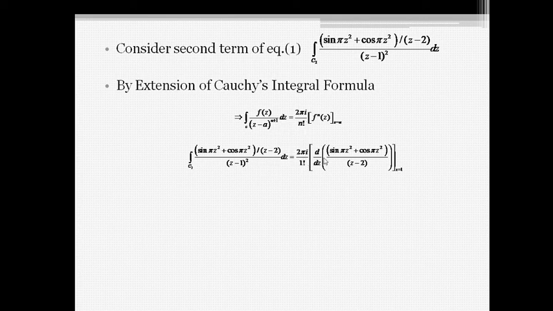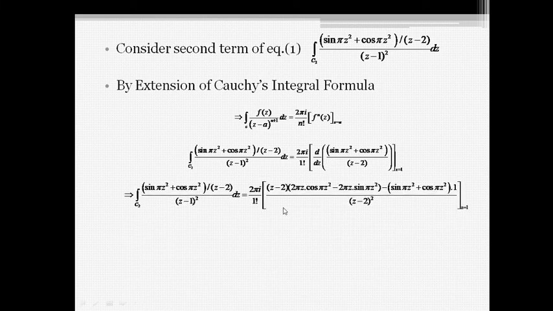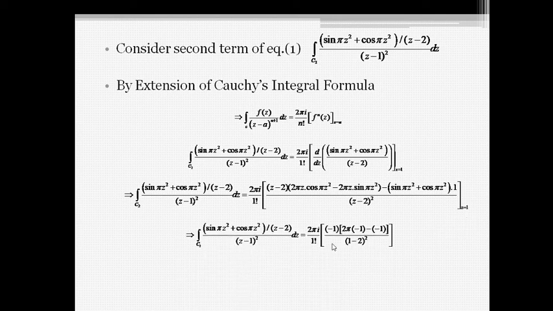We substitute the values and differentiate the f of z one time, applying the quotient rule for differentiation: 2 pi i upon 1 factorial, then the denominator term squared, then the denominator term times the differentiation of the numerator, minus the numerator as it is times the differentiation of the denominator term, at z equal to 1. Now we simplify the term, substitute z equal to 1, and we get 2 pi i into (2 pi plus 1). This gives equation number 3.